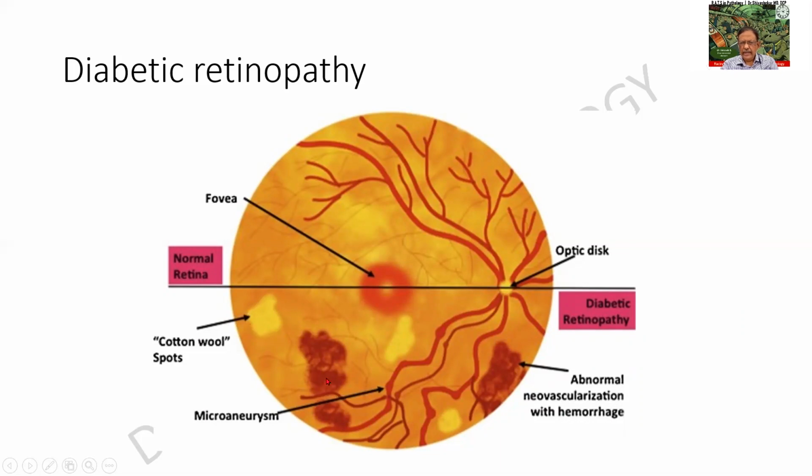Also, there can be bleeding from the blood vessels which leads to retinal hemorrhage. If you look carefully, there can be distension of the blood vessels which are called microaneurysms, small aneurysms. Look at this one, there are microaneurysms which can be seen. Neovascularization is the formation of new blood vessels from which again hemorrhage can occur. So this is very important. I would like you people to remember the cotton wool spots, the areas of hemorrhage, then microaneurysms.